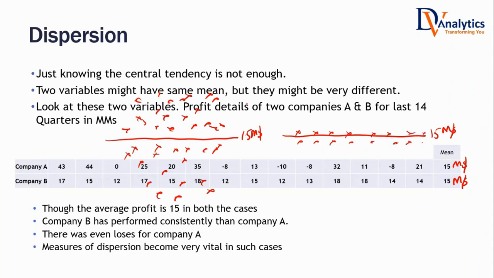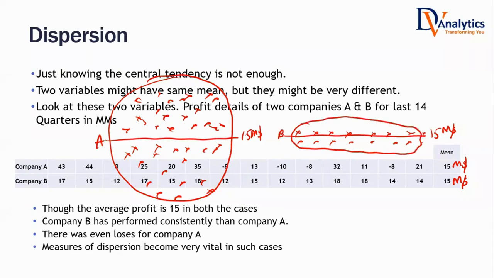So both of them have the same average, but company A has higher dispersion in the data. Company B has lesser spread, or lesser dispersion, in the data. Usually when you want to go for long-term, less risky companies, which company would you go for? A company that has higher spread, higher dispersion in the data, or lower spread, lower dispersion in the data?